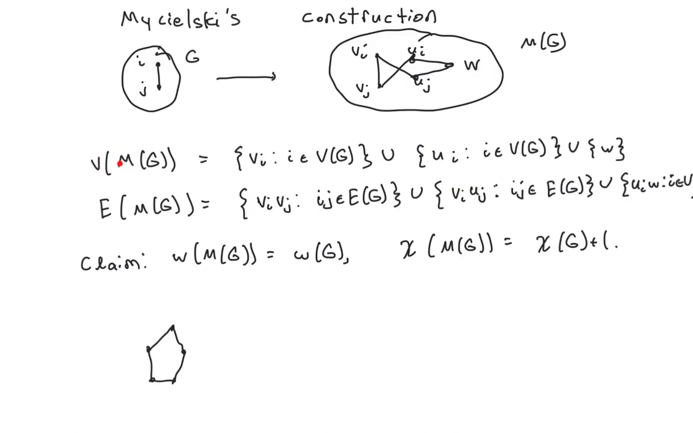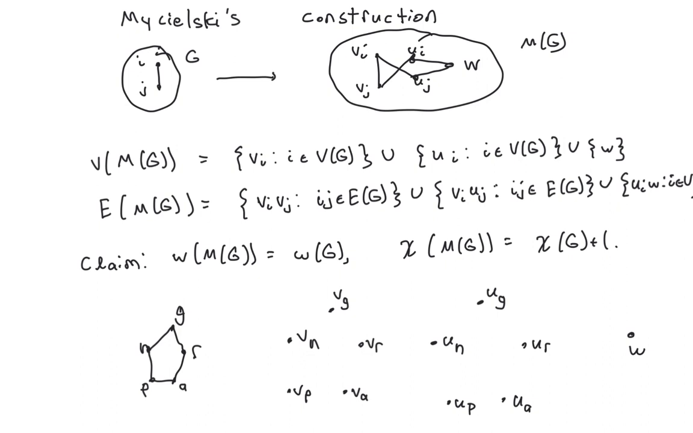Our new vertex set is going to consist of two sets of vertices that are clones of the original vertex set. So given our original graph here, let's call these vertices G, H, and so on. Then what we do is we clone these vertices twice. First V sub G, V sub H, and so on. So that's what I've done. V sub G and U sub G and so on. And then we add a new vertex called W.